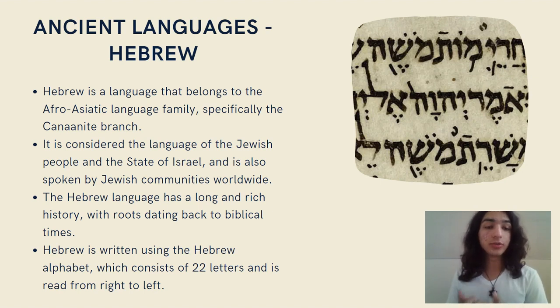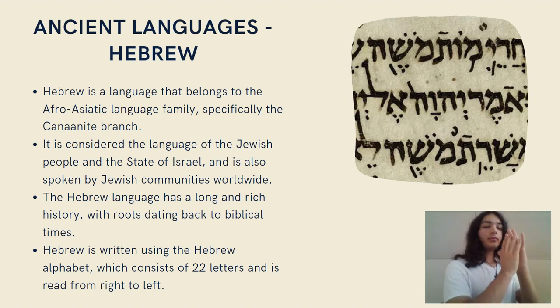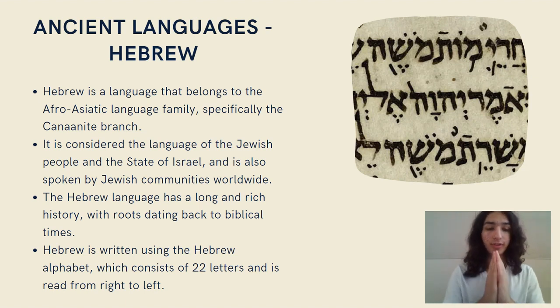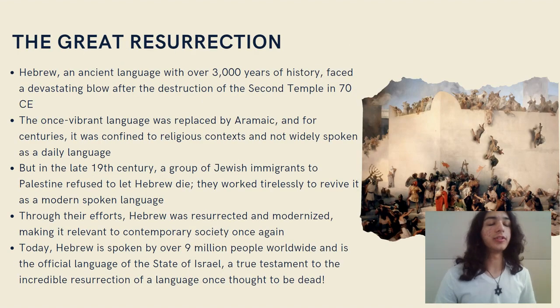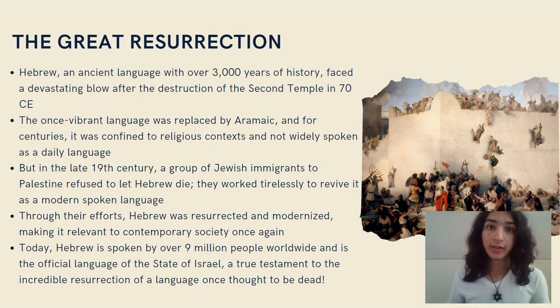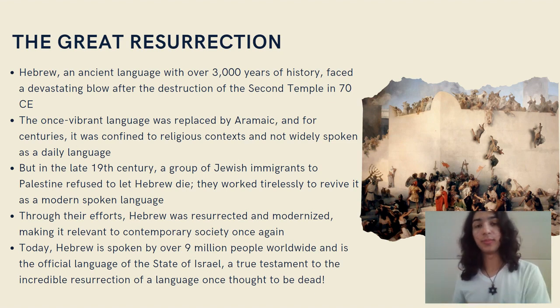The Hebrew language has a long and rich history, with roots dating back to biblical times. Fun fact, the Holy Bible was actually written in Hebrew, with some parts of it being written in Aramaic, which we are going to come back to later. Hebrew is written using the Hebrew alphabet, which consists of 22 letters and is read from right to left, sort of like Arabic, and it has a lot of similarities with Arabic, which makes sense for they are practically sister languages. And now I am going to talk about the history of the language and how it was actually dead for a long time before being resurrected.